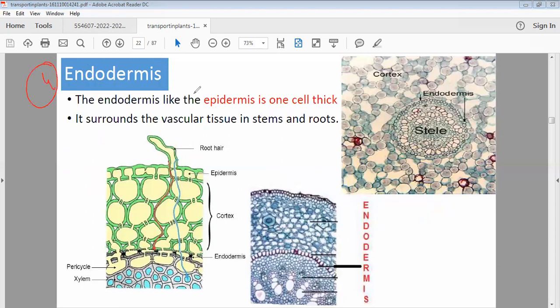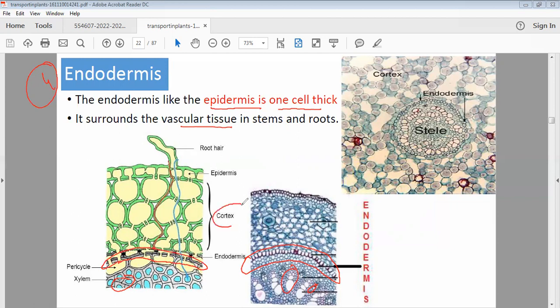Then comes the fourth one, called endodermis. Endo means inner. Dermis means a skin layer. Endodermis is like epidermis, one cell layer, but it surrounds the vascular tissues. If this is xylem and the peripheral one is phloem, you can see that it's protected by a circular layer called endodermis. Similarly, here, if this is xylem, you can see a layer of endodermis in gray color. That's very important.